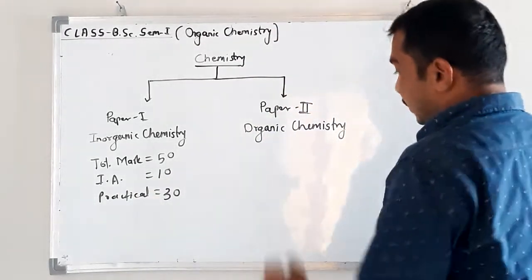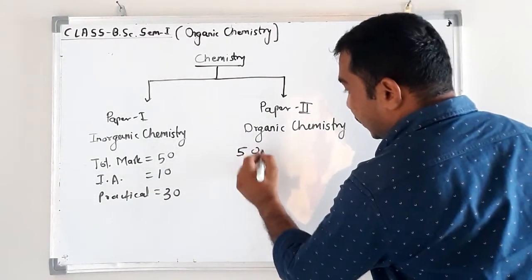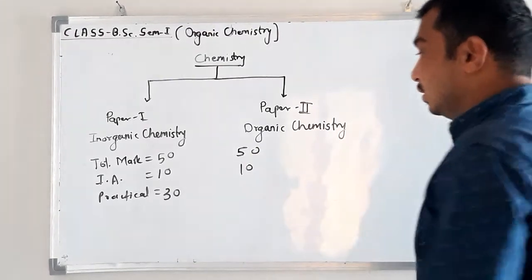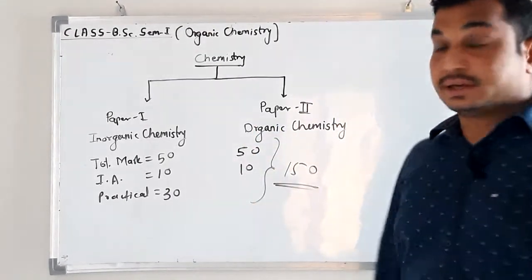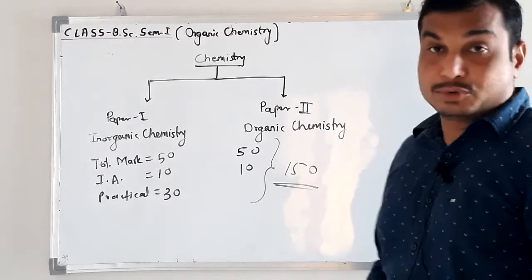Here also 50, 10, which means total 150.